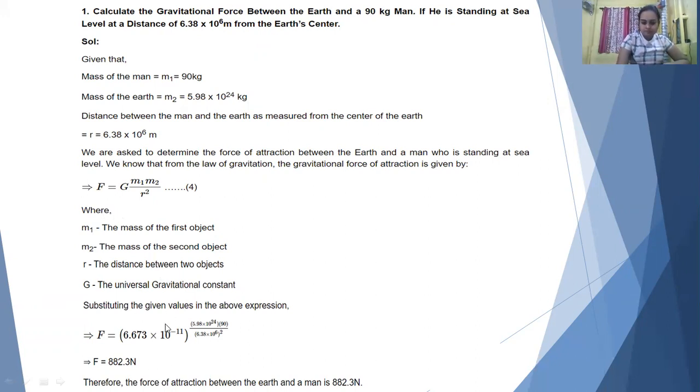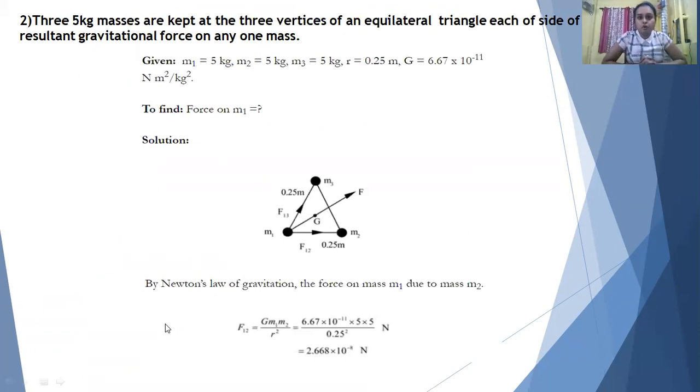Now, if you put three masses, M1, M2 and M3, of equal mass, that is 5 kg, at the three vertices of a triangle, and you are asked to find the resultant gravitational force on any one of the masses, how can you do this? Here we will consider M1 as a test mass, on which we will consider the force due to M3 and M2.